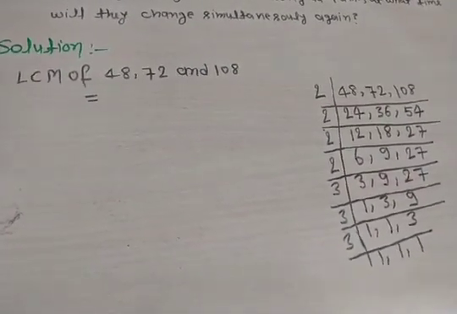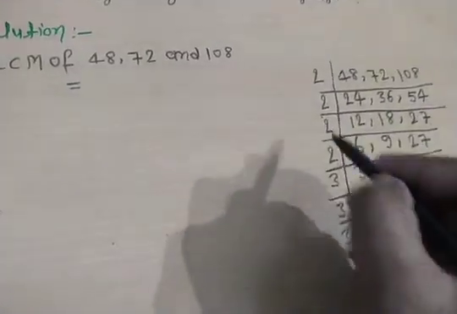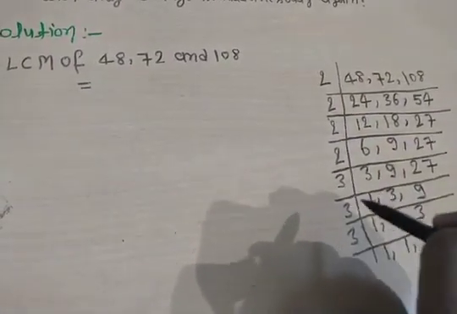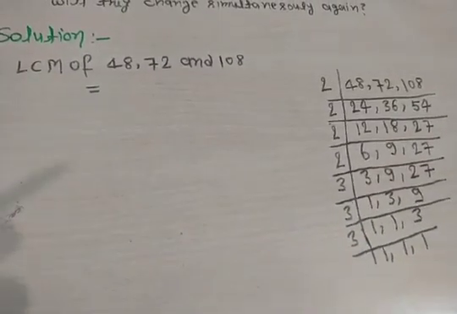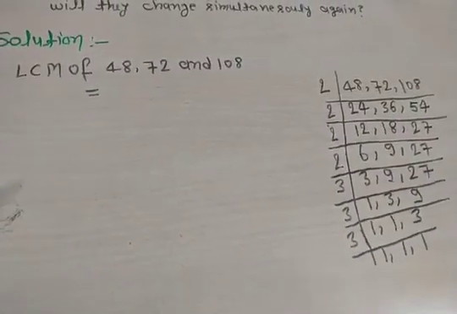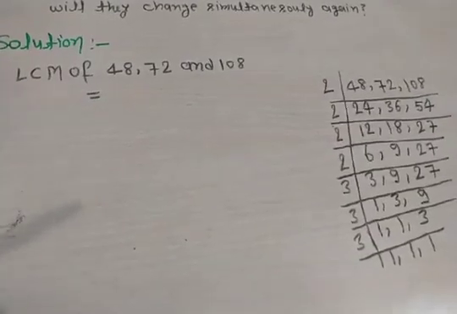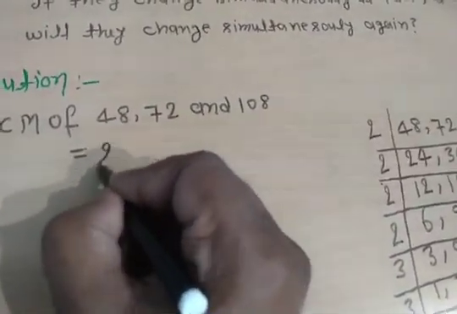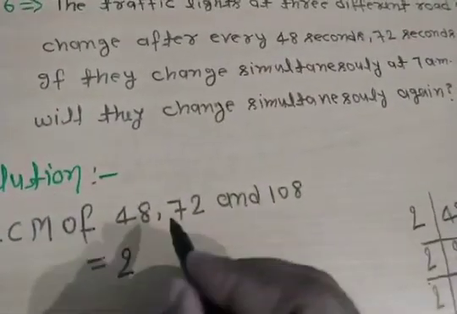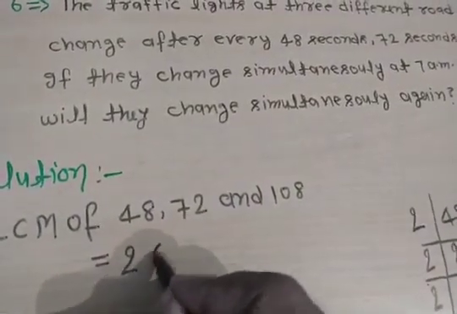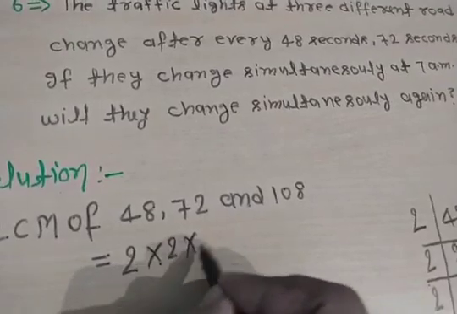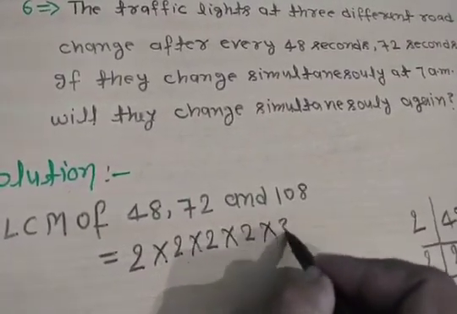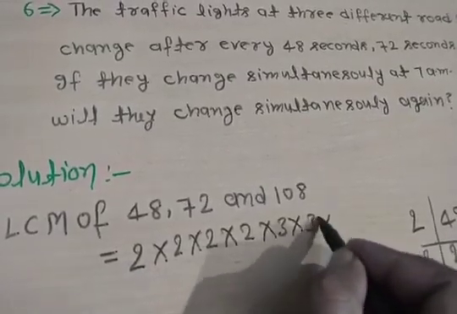LCM is the product of the divisors. This is a divisor, this is a divisor: 2 into 2 into 2 into 2 into 3 into 3 into 3. Okay, the LCM is the product of the divisors. So you write here LCM equals 2 into 2 into 2 into 2 into 3 into 3 into 3.